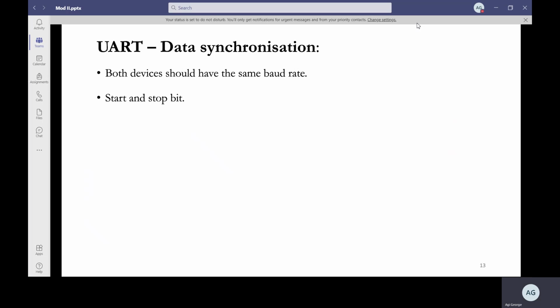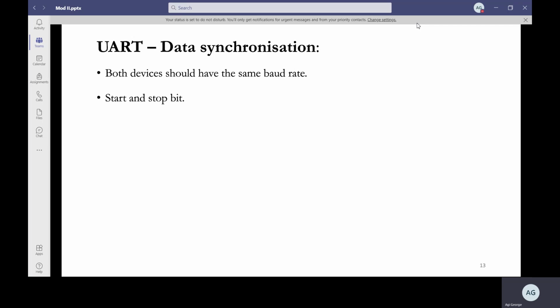So the two most important things: you do not have a clock here. This is the asynchronous type, you have to keep in mind. So naturally, we will be thinking how we will be synchronizing the data. You have two things. First one, the baud rate. The baud rate should be similar.